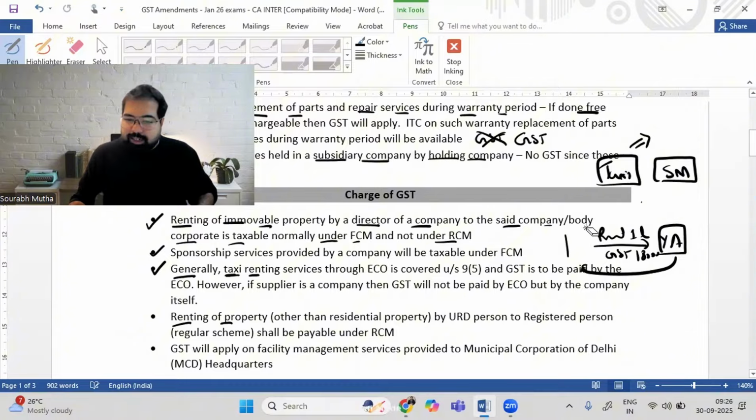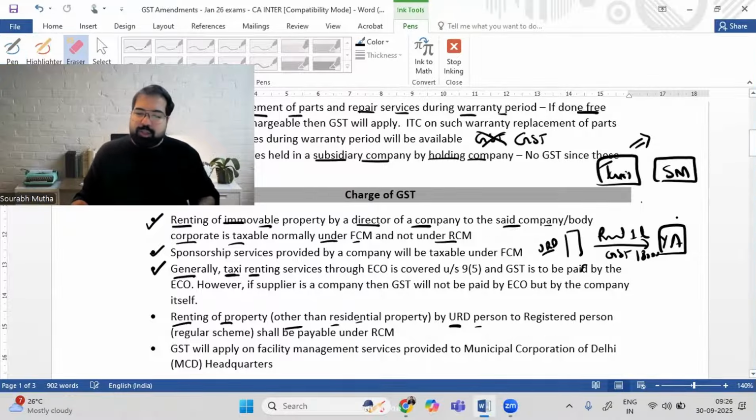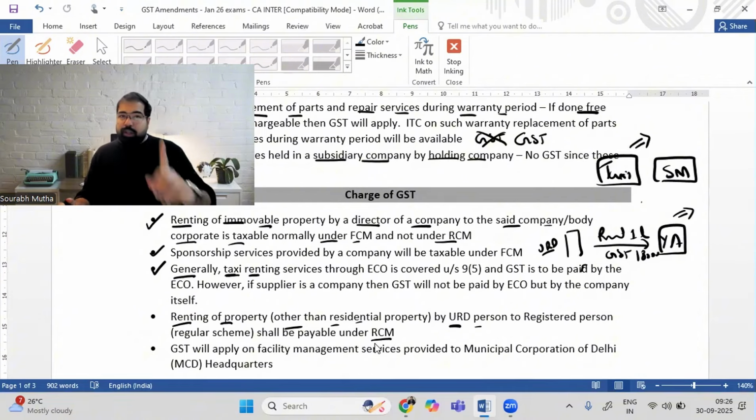This is the usual case. But now the case is a little unusual because the person who's renting it out is unregistered. Renting of property other than residential property by an unregistered person. Now, if he's unregistered, he will not charge GST. The government will lose out on GST. So the government says, listen, Yeshas Academy, you only pay it under RCM. So this has been incorporated. Remember, this is only and only for commercial property, not for residential property.